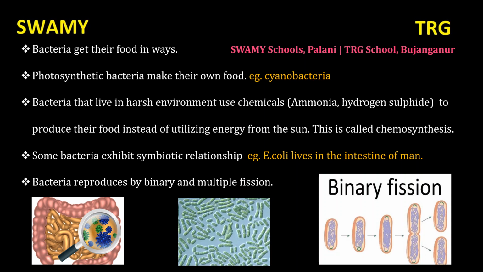Photosynthetic bacteria make their own food. Example, cyanobacteria. With the help of the sunlight, these bacteria synthesize their own food.